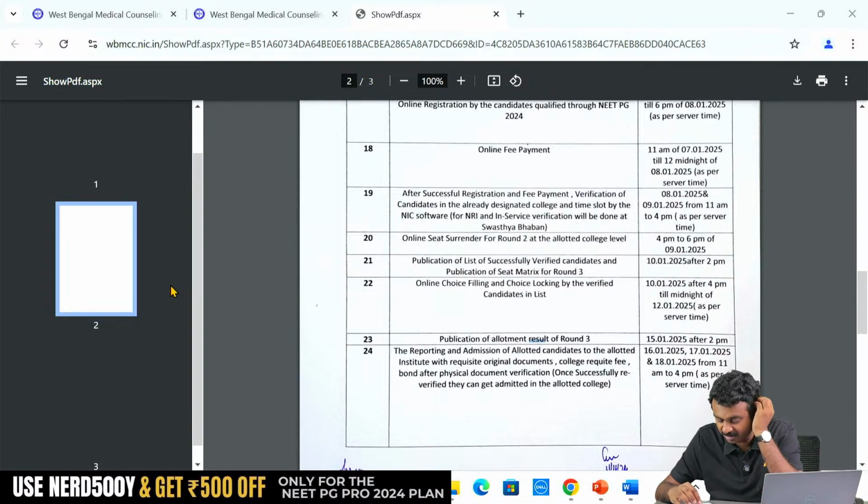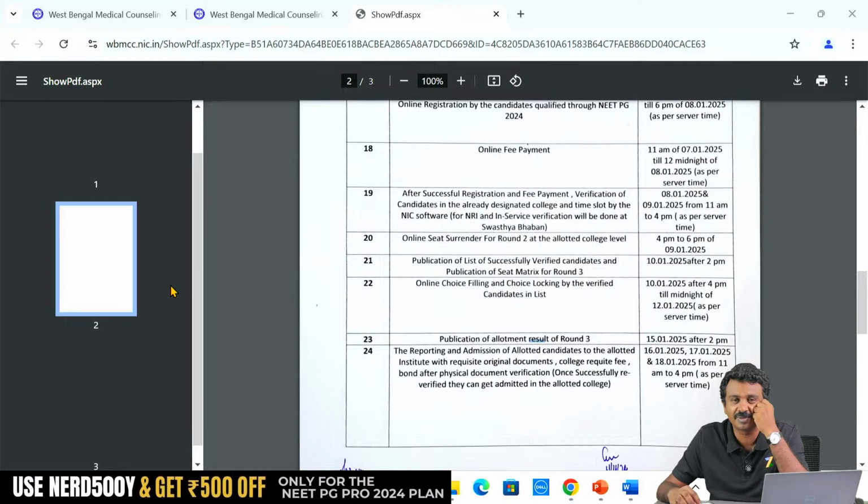A person has a state round 2 seat in hand, and if they got allotted in All India round 3 and did not join, they are blocking the seat, right? Yes, they are blocking the seat. This happens unfortunately, and if they get allotted in All India round 3, they should ideally join the seat.